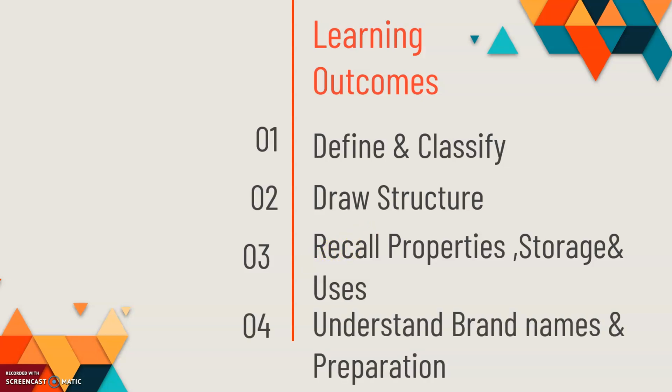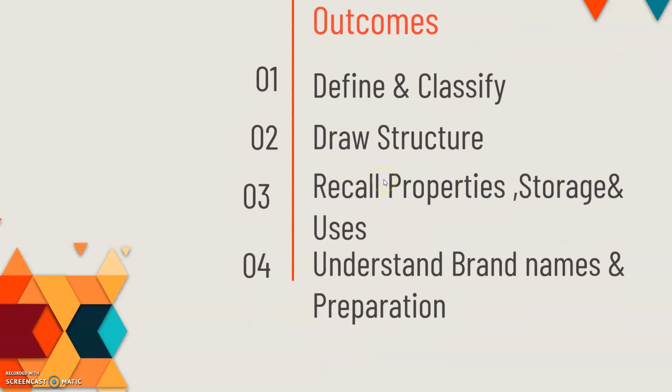And number 4 is understand the brand names and preparation of these general anesthetics. So these are the 4 learning outcomes the learner will be able to achieve after completion of this topic.